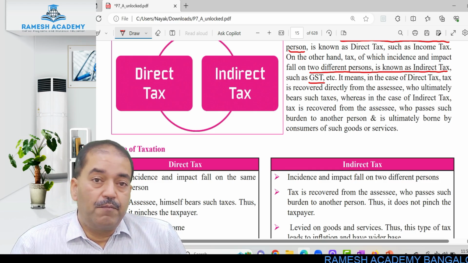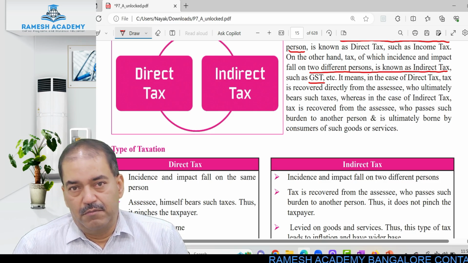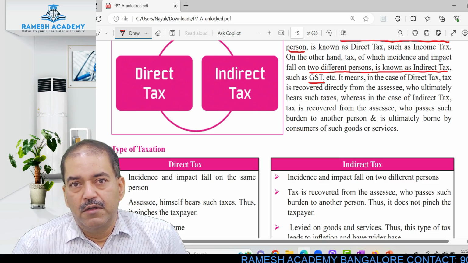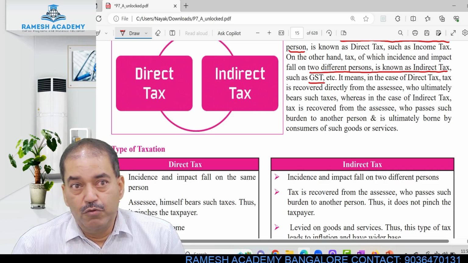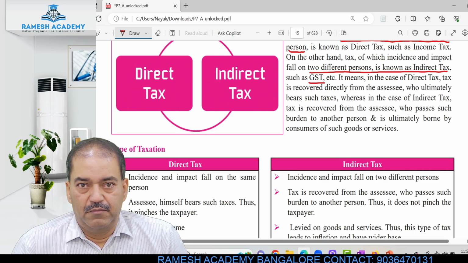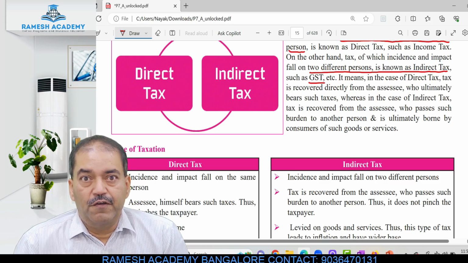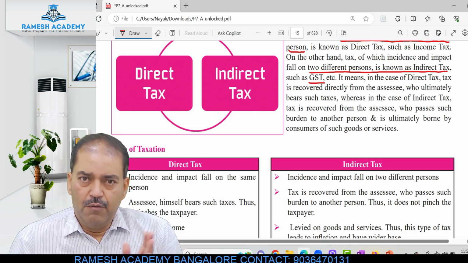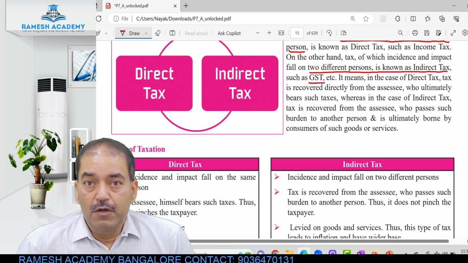Now, for example, a shopkeeper purchases butter, Amul butter. When he purchases Amul butter, he pays GST to the supplier. He pays a tax, and that is called goods and service tax, GST. We'll do it in indirect tax. Now, what will he do?